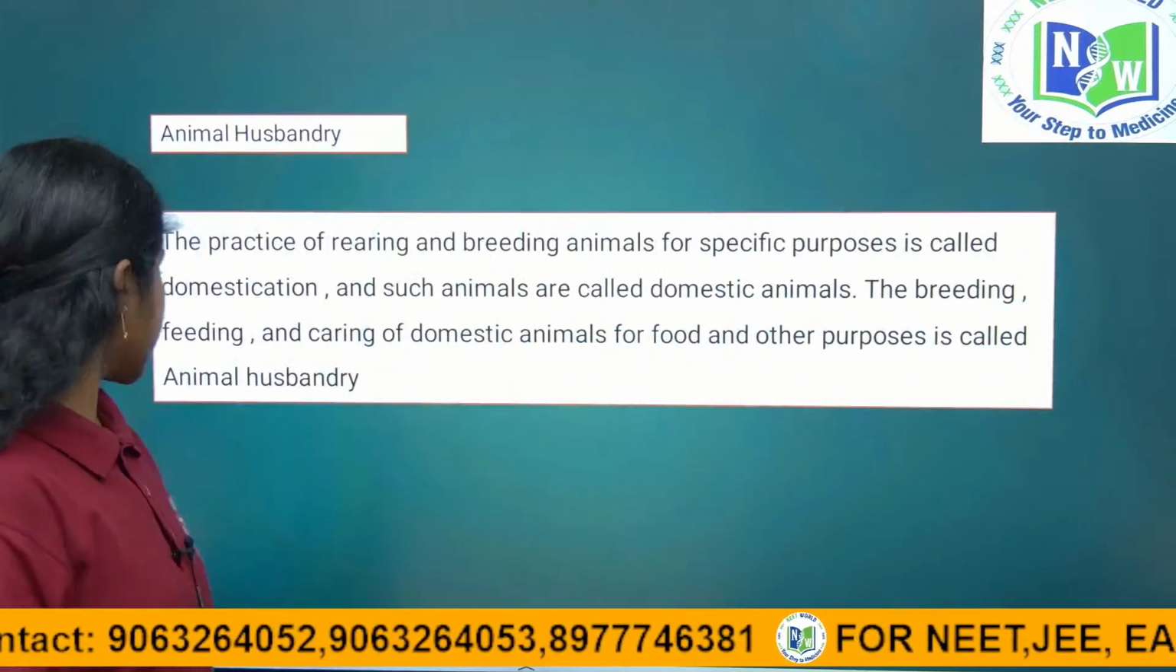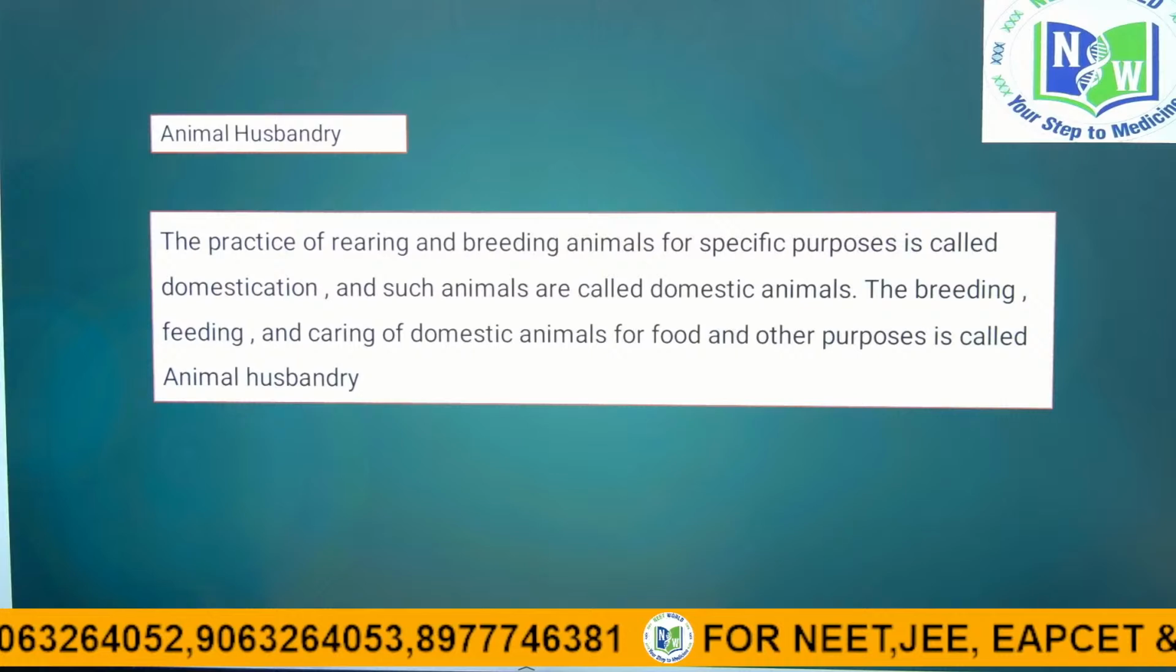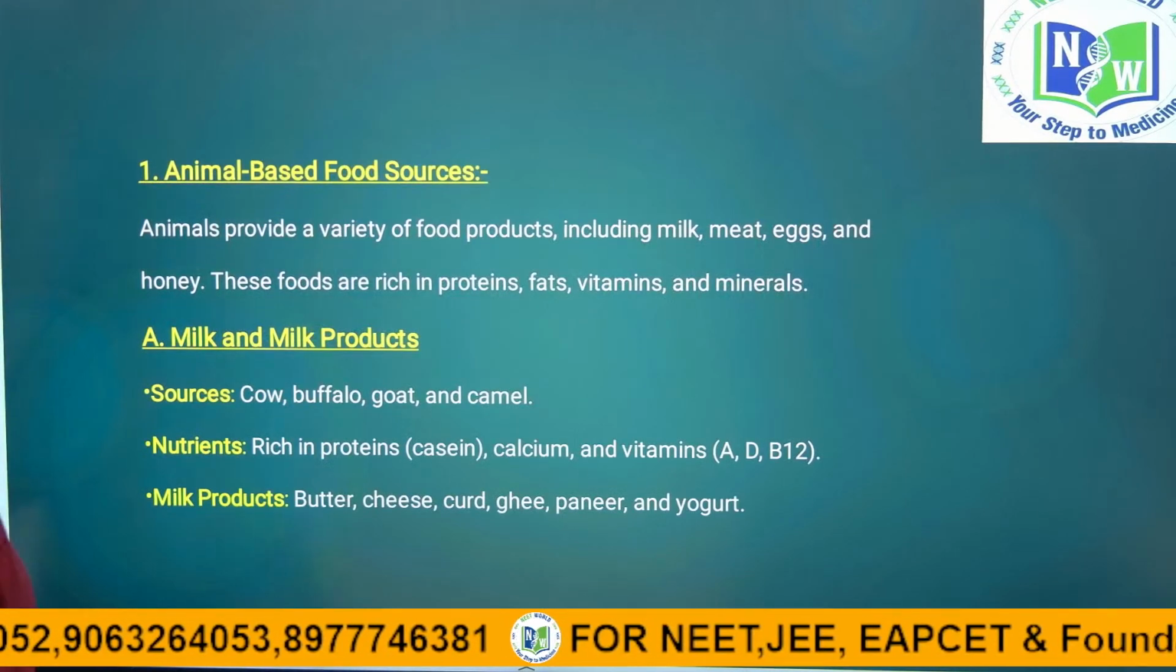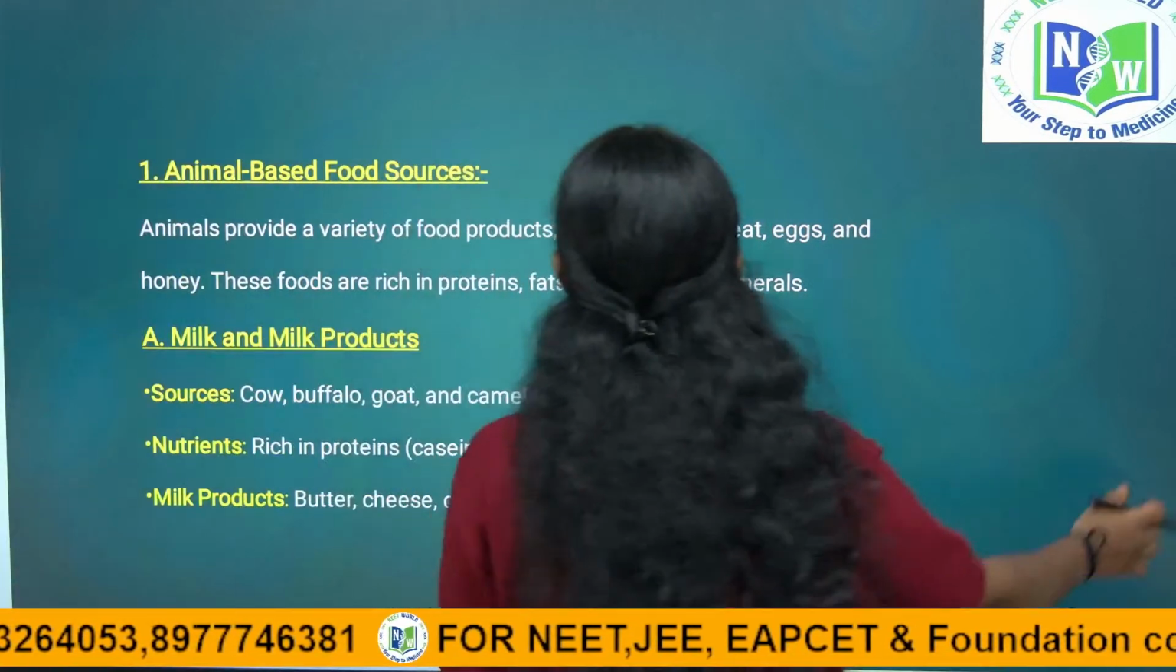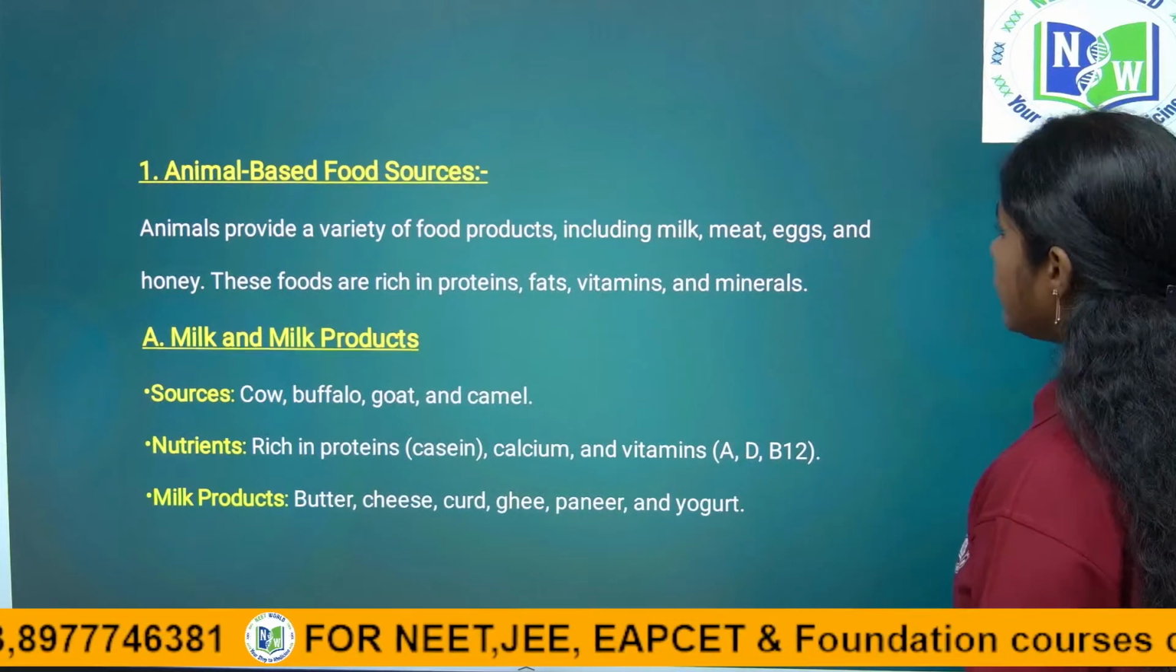Till now we discussed, right children? So let's start. See, animal based food sources. Why do we need animal based food sources? Why do we need different sources of vitamins? Why do we need proteins and all that?